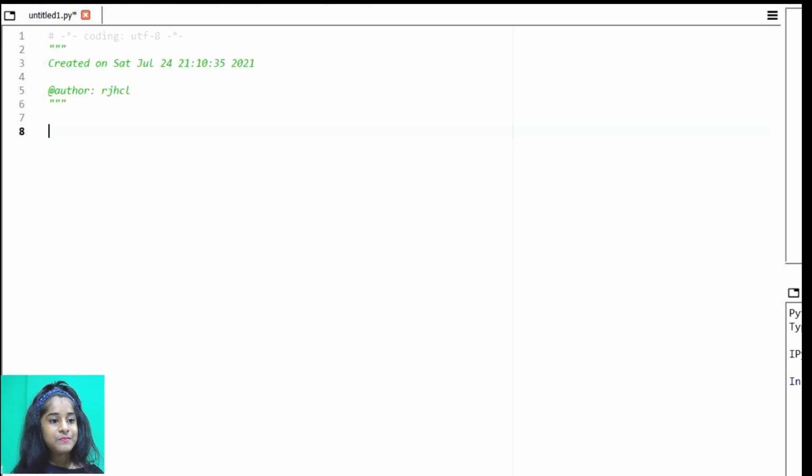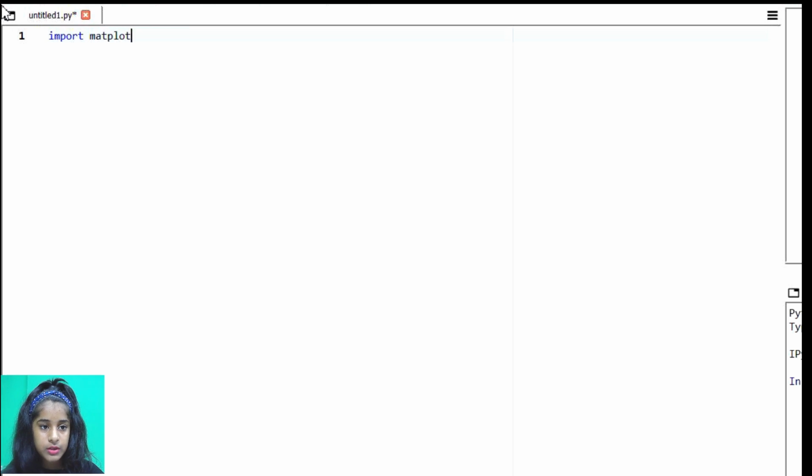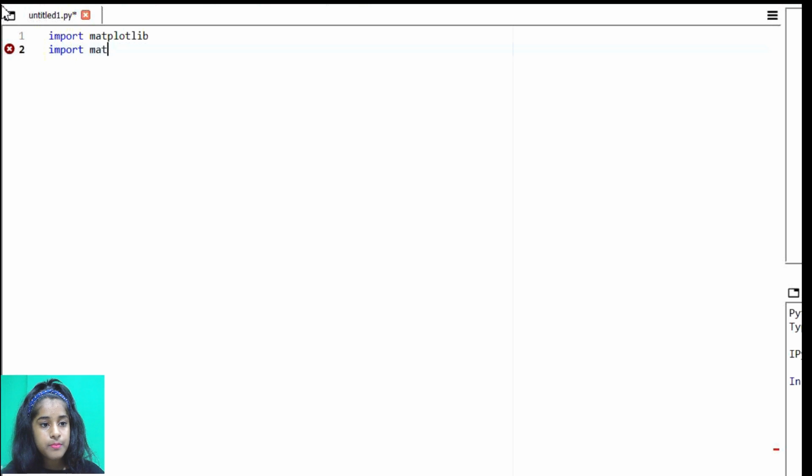So let's get started. First I'm going to import matplotlib. Matplotlib is a library where all plots and visualization is done. We can create plots using matplotlib. So I'm going to say import matplotlib, and then import pyplot from matplotlib, import matplotlib.pyplot as plt.